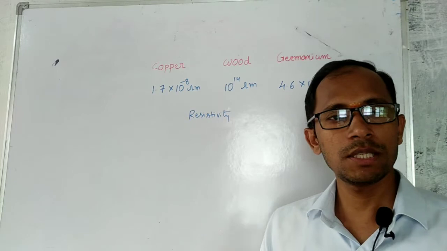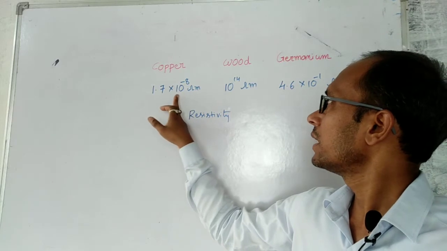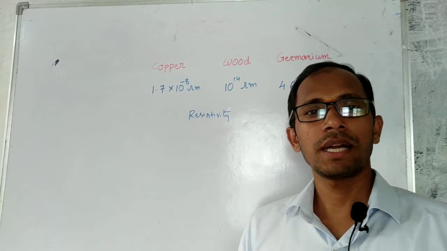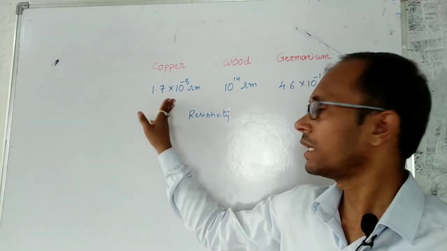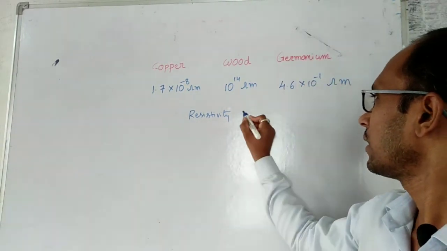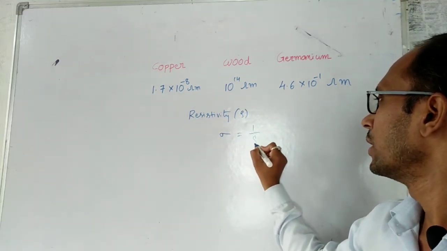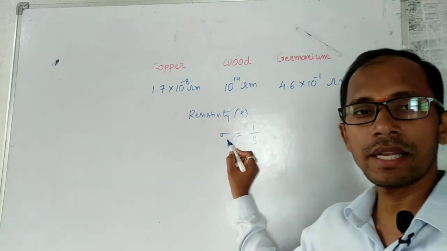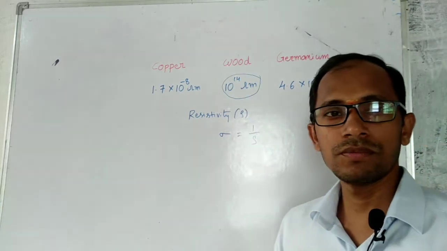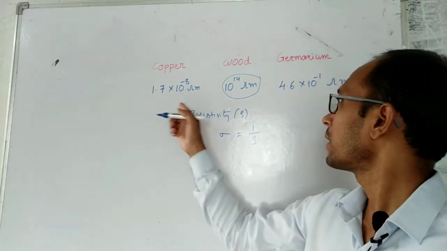If you see these experimental values of the three different materials, the resistivity of copper is very, very low. Resistivity is the inverse of conductivity. That means electrical conductivity is more in the case of copper, because as you know, resistivity is rho, and conductivity sigma is equal to 1 by rho. If rho is more, sigma is less, so electrical conductivity is less. So wood is an electrical insulator, and its conductivity is very, very low compared to these.